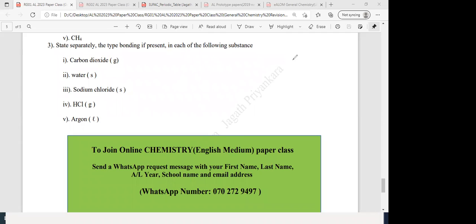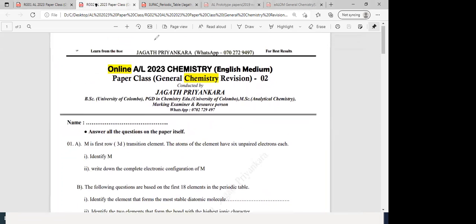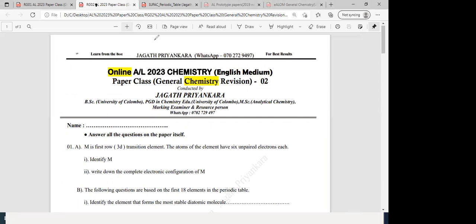What's the time now? It's 10 to, okay, we have about 10 minutes. So then next paper, revision number 2. Look at the screen. How many of you have done this? Please raise the hand. This I gave, you had about 2 weeks to do this. And I'll post a new paper tomorrow. Then we'll have about 1 week to complete that all. Please raise the hand those who have done this. Right, good.